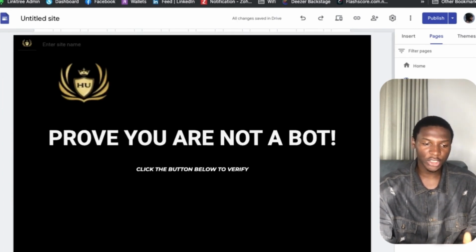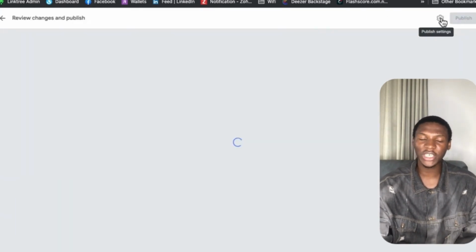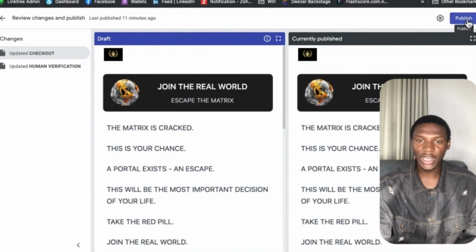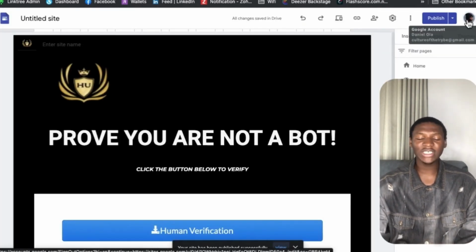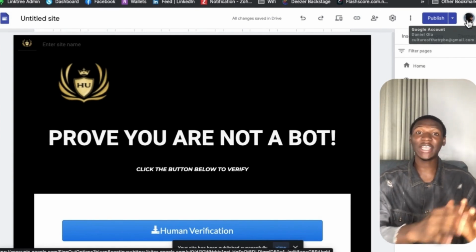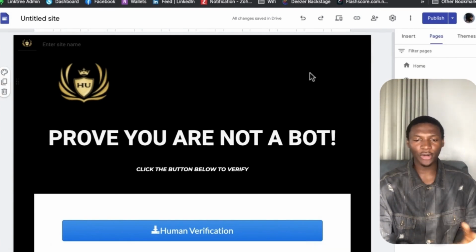Then your human verification page is here, and you have your content locker. So I'm going to come over here. I'm going to publish this page, right? So once I click on publish this page, you can see this is all the changes we have made. I'm going to go ahead and click on publish. Once you click on publish, guys, voila, you finally have a very good high converting landing page that I have proven to convert, right? So now that our landing page is done, everything is done.